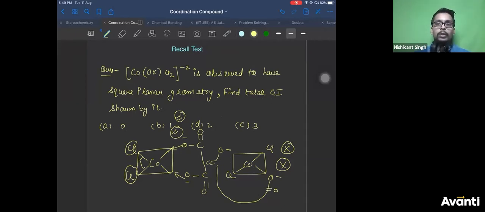Alright. So I hope this concept is clear to all of you. If there is any doubt, you can quickly ask. I'll give you a 10-second window. Then I'll start my next examples for today. So I will take some more examples of octahedral.